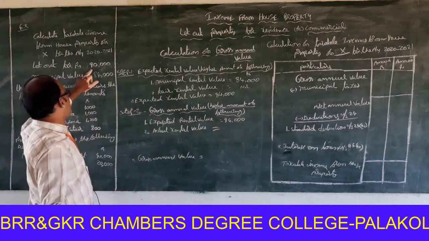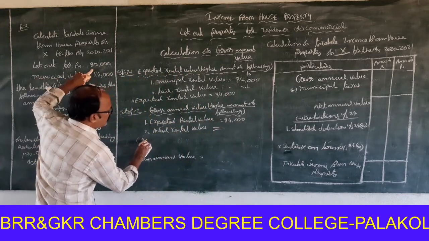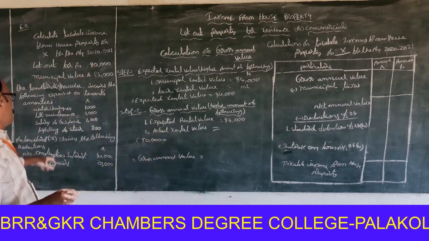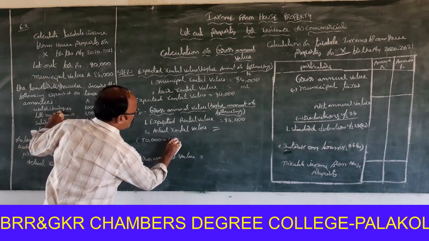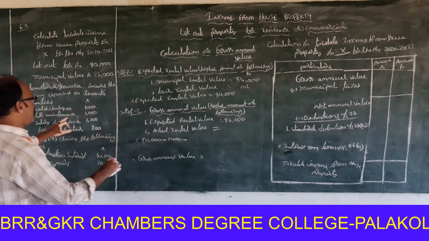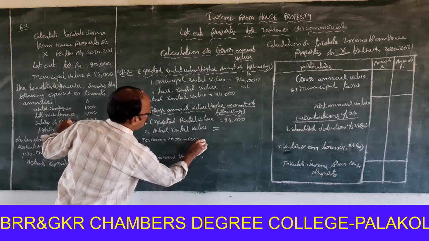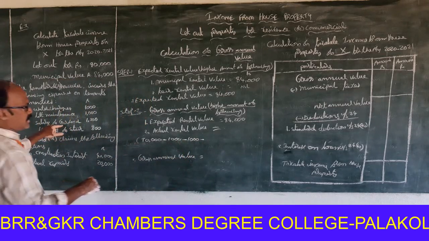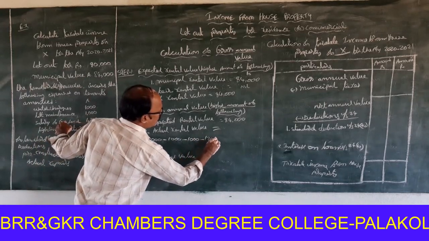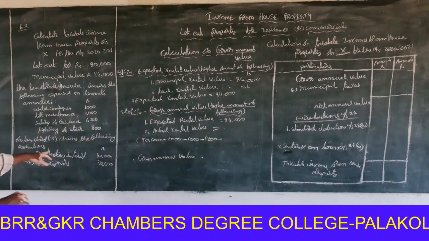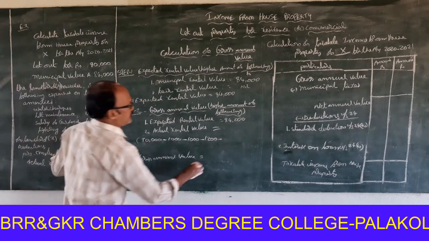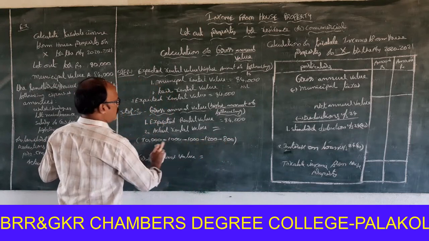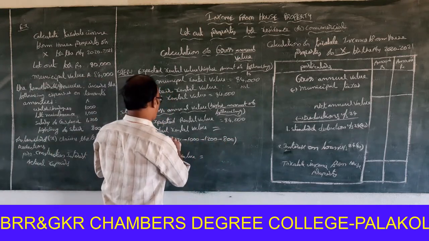So how much is the actual rental value? 90,000. 90,000 minus water charges 1,000, next lift maintenance 1,000, minus salary of gardener 1,200, minus lighting of stairs 800. Total 4,000 is deducted from 90,000. Okay.